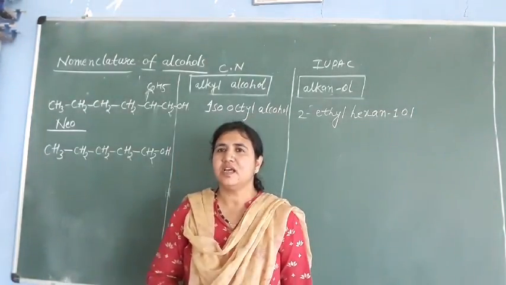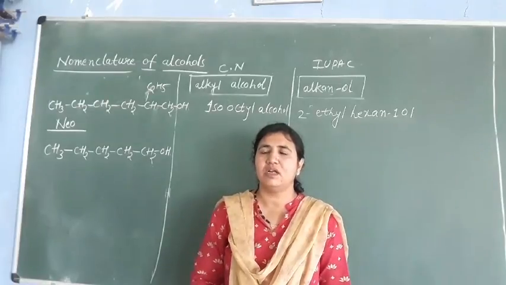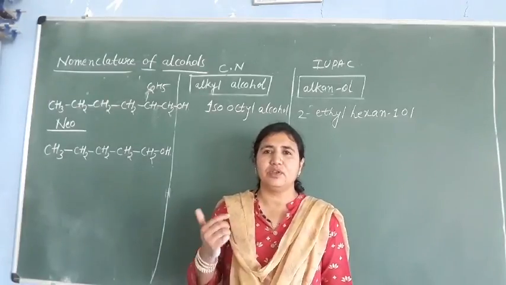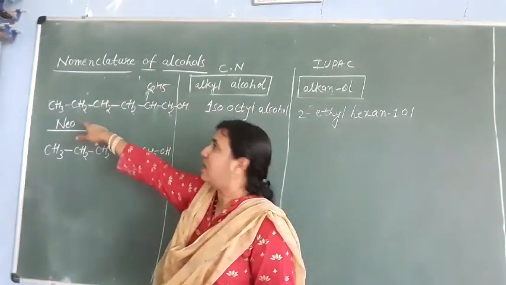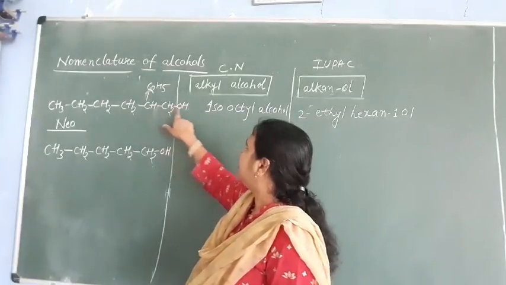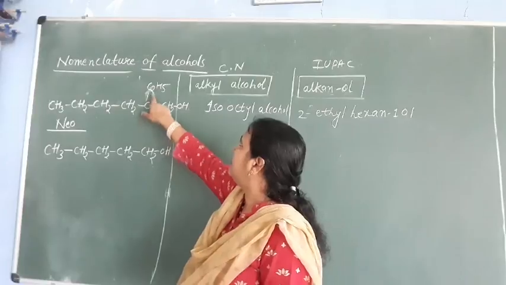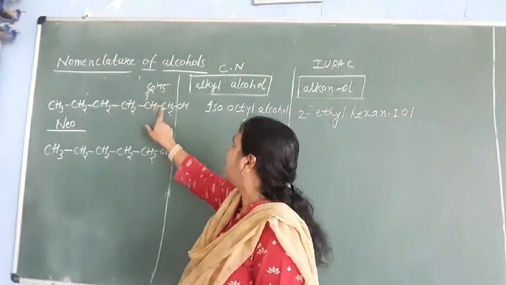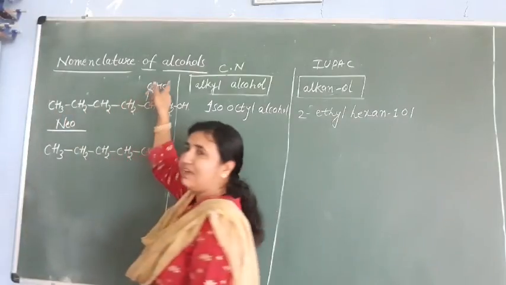So see here, isooctyl alcohol. As I said, for isooctyl alcohol we will not use that rule. The structure is like this: on the first carbon the OH group is attached, and on the second carbon an ethyl group is attached. So totally how many carbons? 1, 2, 3, 4, 5, 6, 7, 8.